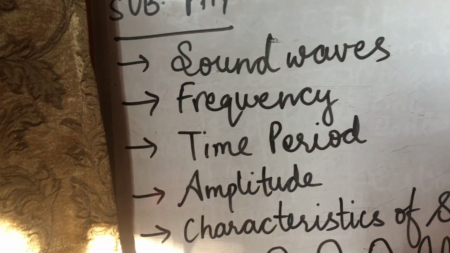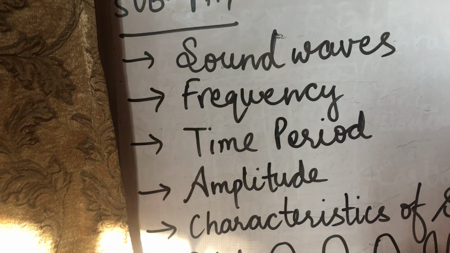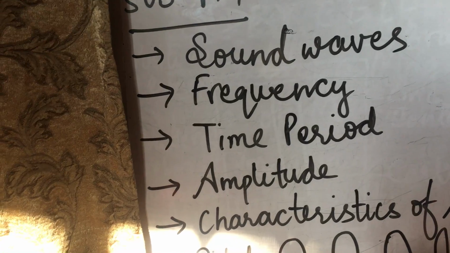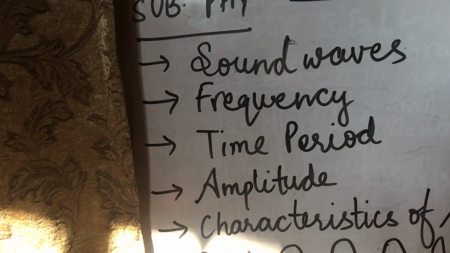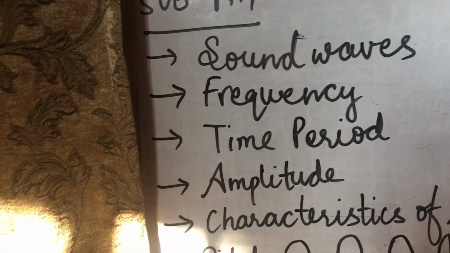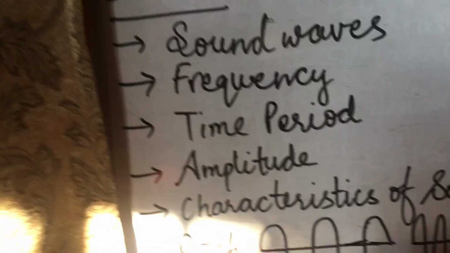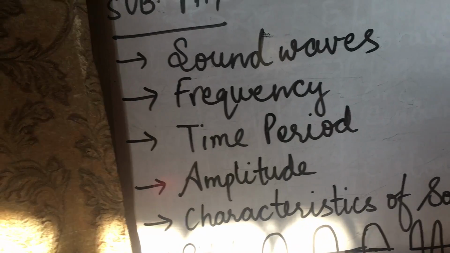A vibrating object could be the vibrating strings and the soundboard of a guitar or violin, the vibrating tines of a tuning fork, or the vibrating diaphragm of a radio speaker. So what is the frequency? Frequency is the number of vibrations completed in 1 second.